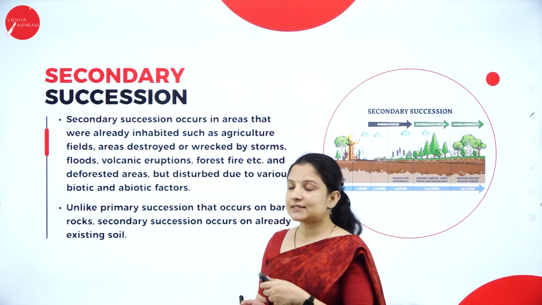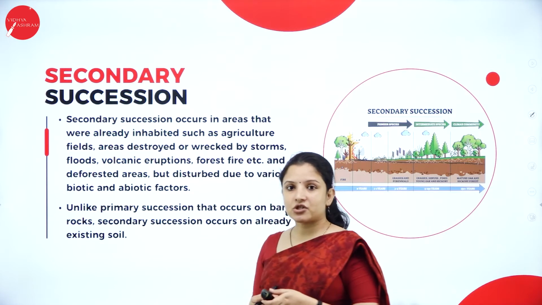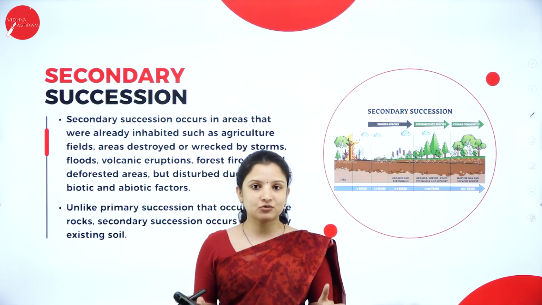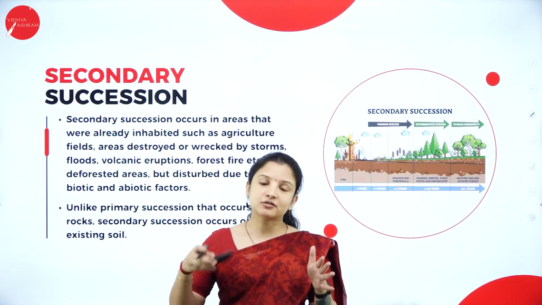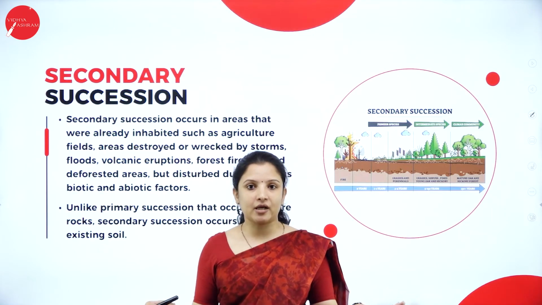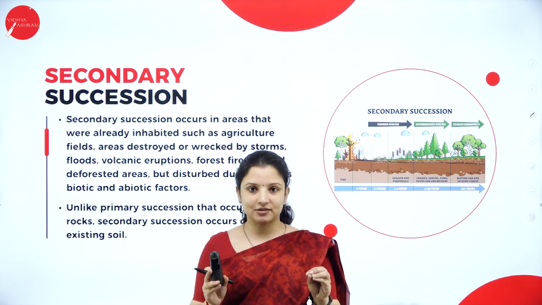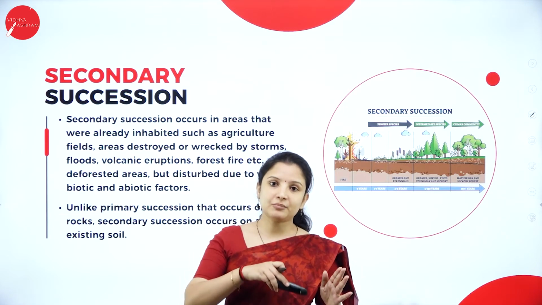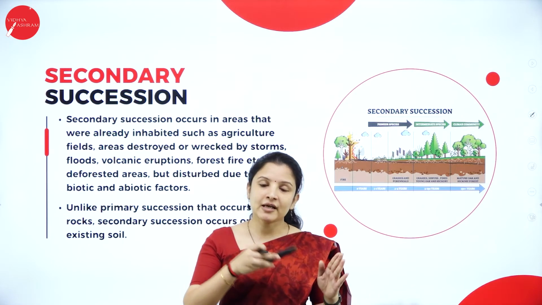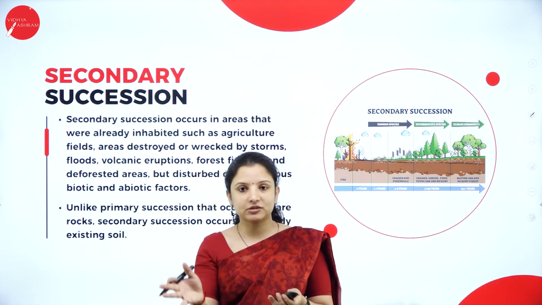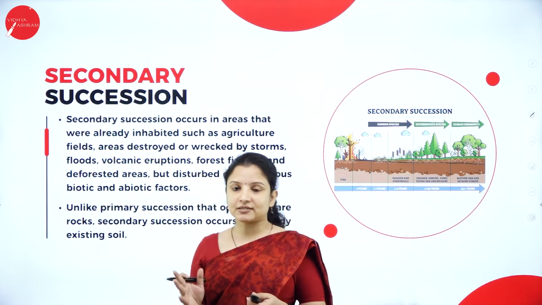Next is secondary succession. So secondary succession means already something was there. Say for example, a forest was there. Now that forest caught fire and it completely got destroyed and it became a bare area. Now it is a secondary succession. Why? Already the plants were there, but because of some reason the plants got destroyed, and again the plants will start to develop there. Now you understood, right, what is primary succession and secondary succession, the difference.